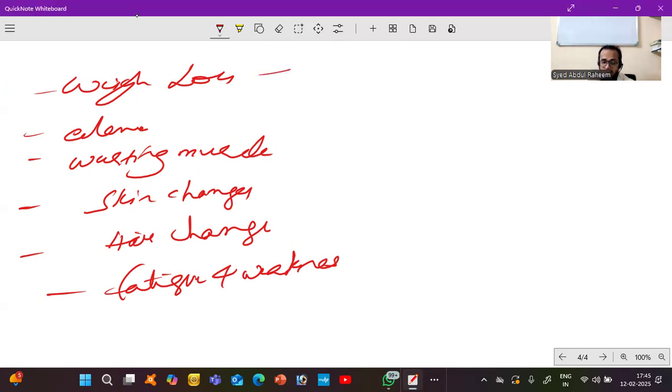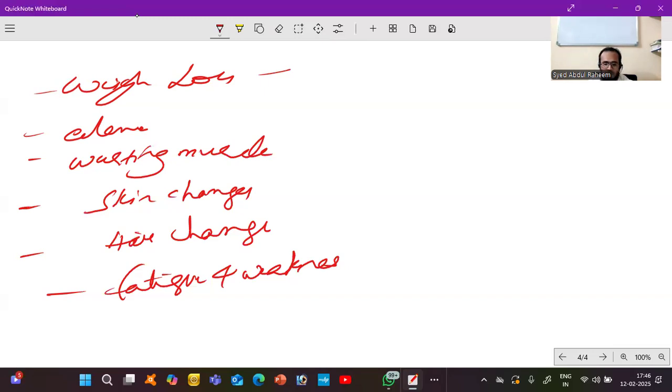Very severe weight loss, body weight will reduce, and edema, accumulation of fluid under the skin, mostly in the leg and face, loss of muscle. In the skin you can see dryness, thickness, and you can pluck the skin. Hair changes: brittle hair, hair fall, and lack of energy, unable to do any physical work.